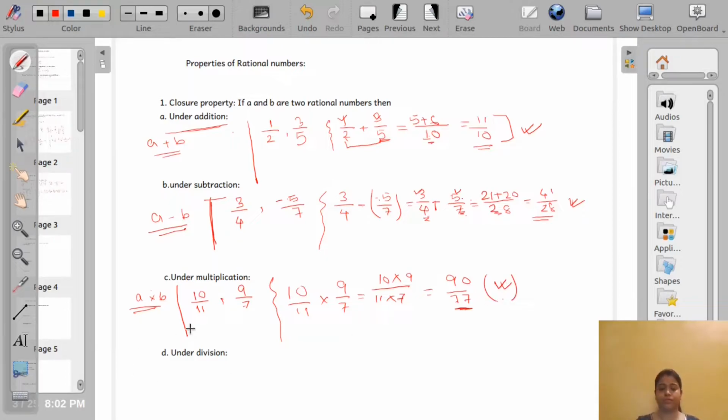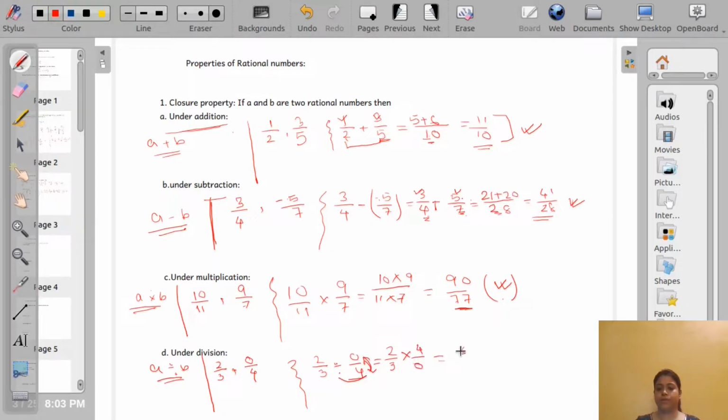Now let us come to division. If A and B are two rational numbers, then A divided by B should be a rational number. Let us check. Take an example, say 2 by 3 and 0 by 4. So 2 by 3 divided by 0 by 4. It will become multiplication and we just take the reciprocal, that means 4 by 0.